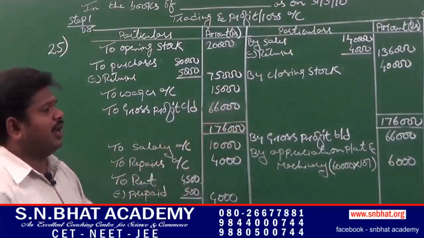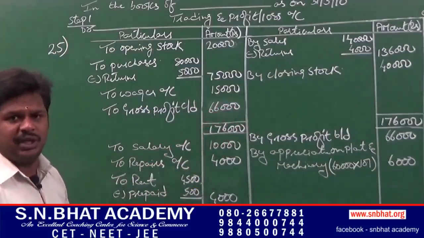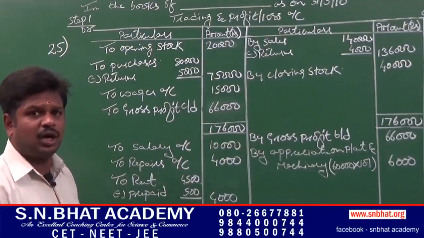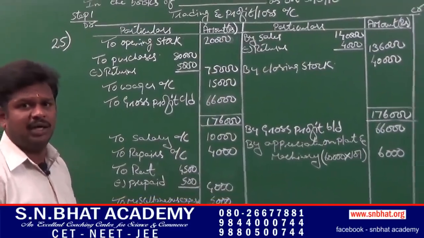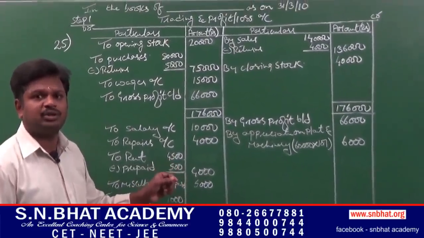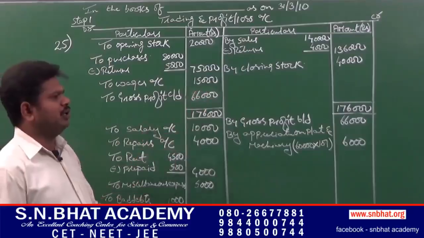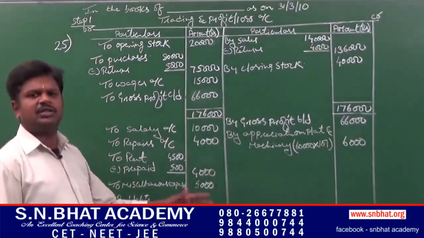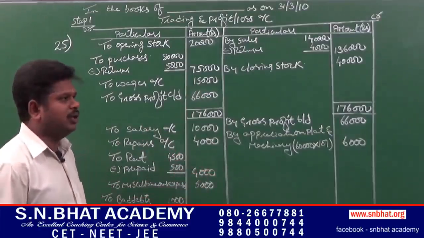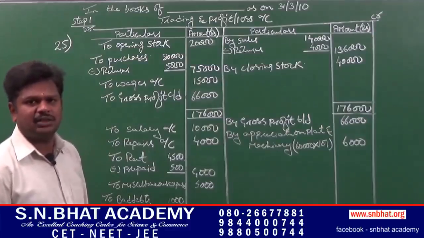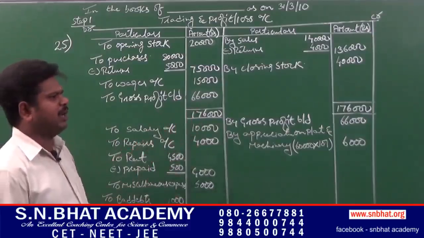Next, rent, it is an indirect expenses, it has to appear in the profit or loss account. Next, stock, any stock which is given in the trial balance should appear in the trading account, it is an opening stock. Mark it as trading account. Next, miscellaneous expenses, any miscellaneous expenses, sundry expenses, general expenses, it has to appear in the profit or loss account. Next, bills receivable, it is a current asset, so it has to appear in the balance sheet. Mark it as balance sheet.